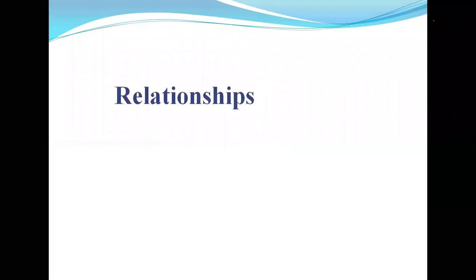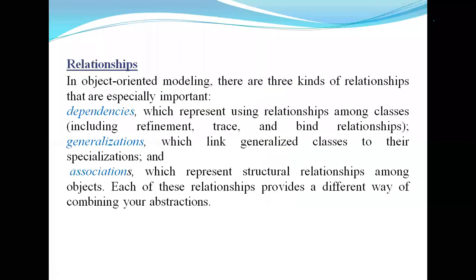Next, the relationships of the class, that is, the relations between classes. In object-oriented modeling, there are three kinds of relationships that are especially important: dependency, generalization, and association. The first one is dependency. It is the relationship between an independent thing and a dependent thing.